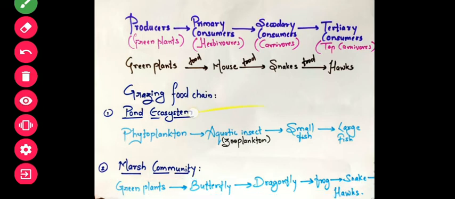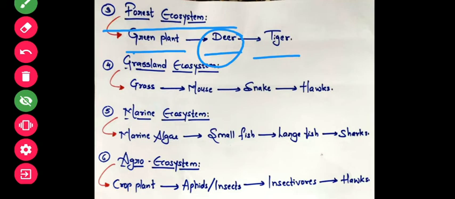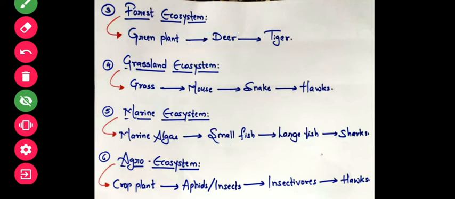Okay, now the next is forest ecosystem. As I've told you, the dominatingly higher plants, trees will be there, and a large canopy will be there. So there is a full chance of wild animals. Here the green plants are eaten or grazed by the deer, which are considered as primary consumers or herbivores, and it is followed by the tiger or some higher wild animal, which are the carnivores. Okay, so this was about the forest ecosystem.